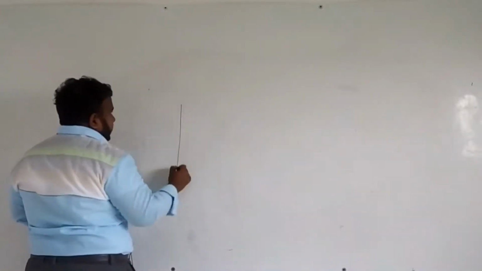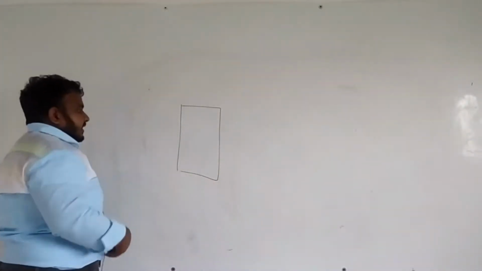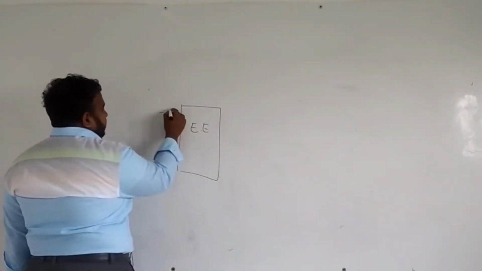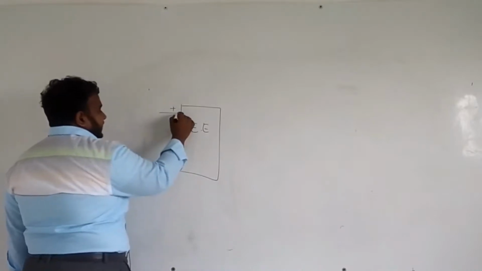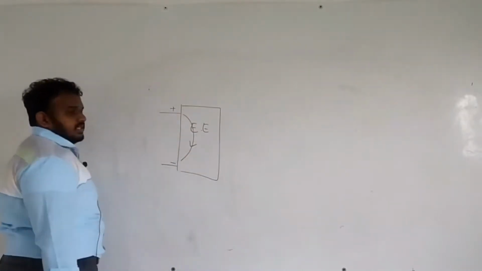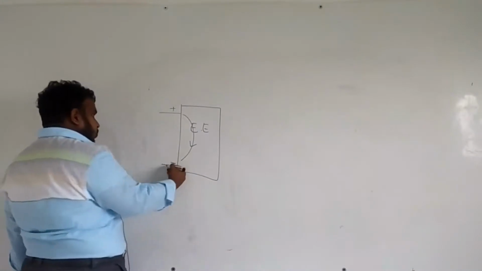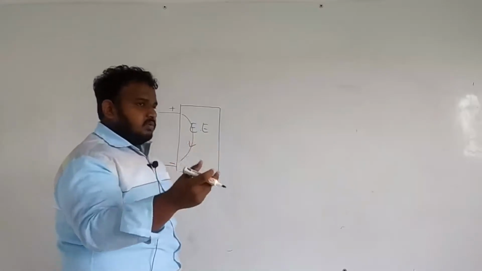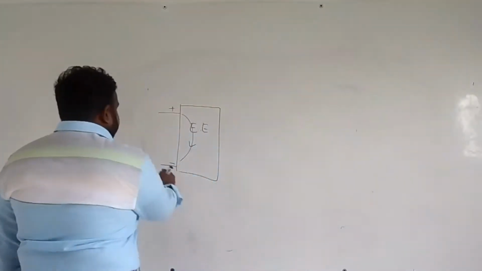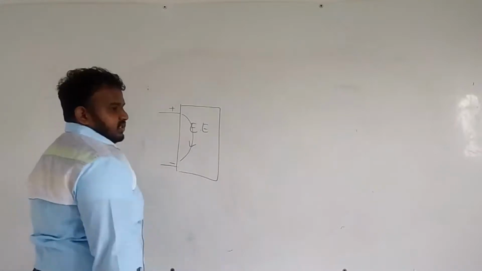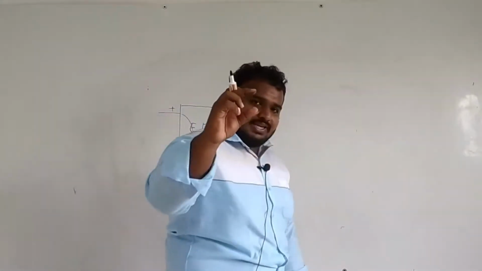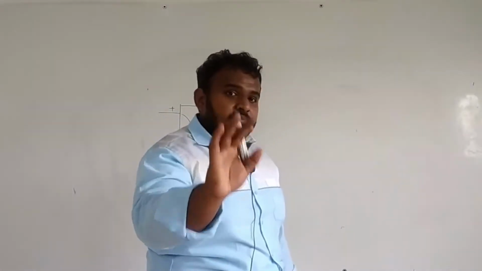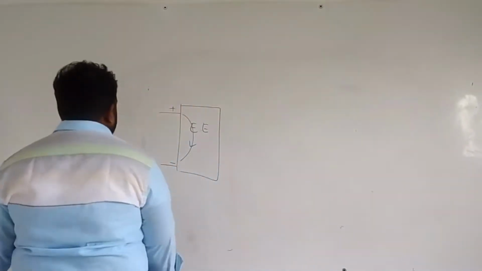There is an electrical equipment, right? Let's say this is plus and this is minus, meaning the current has to move in this direction. In case the current moves in the opposite direction due to fluctuation or any other issues, it will get damaged. So now we need to fix a diode where the reverse current flow should be blocked.